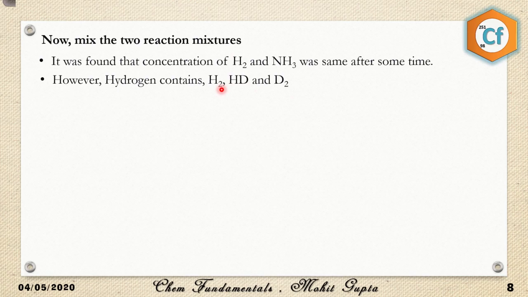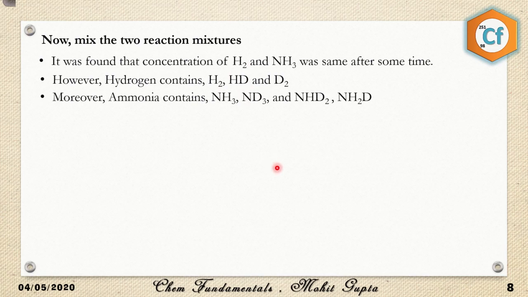Now you have mixed H2 and D2, how come HD has formed? This is a very suspicious thing. Moreover, the concentration of NH3 is constant. It was the same 20 moles, but it was NH3, ND3, NHD2 and NH2D. So this is a weird observation. Now how to interpret this?